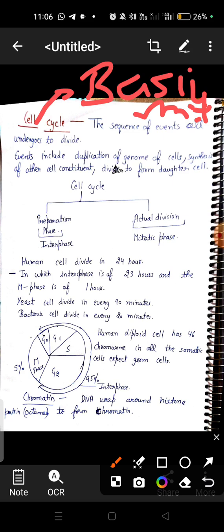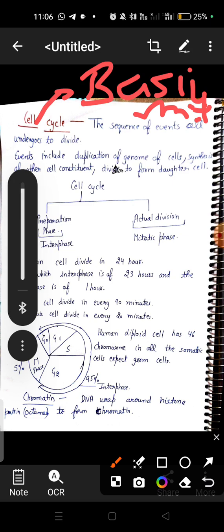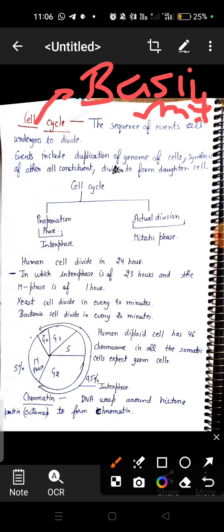Events include duplication of the genome of the cell. Duplication means copying of the genome. Genome means the number of chromosomes in the haploid set. Haploid means